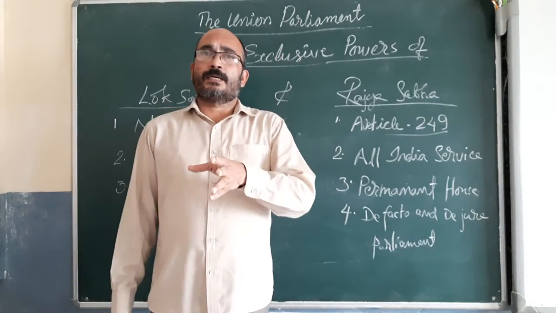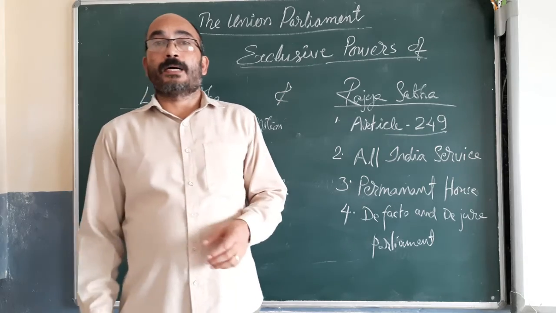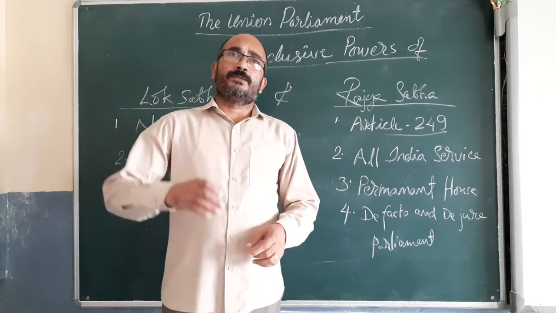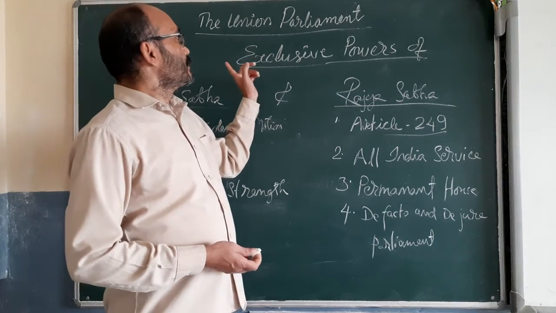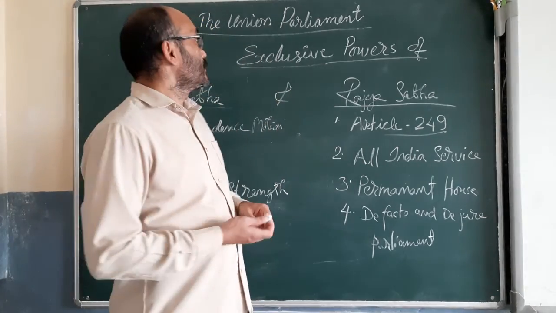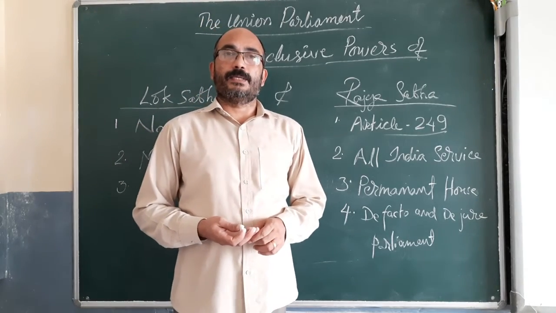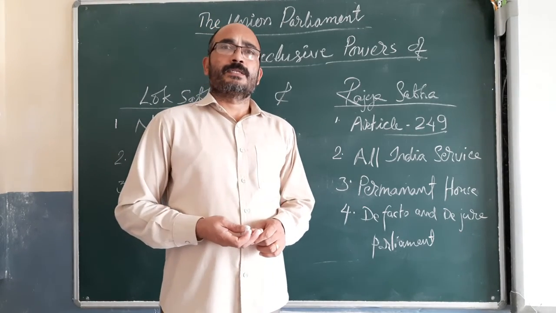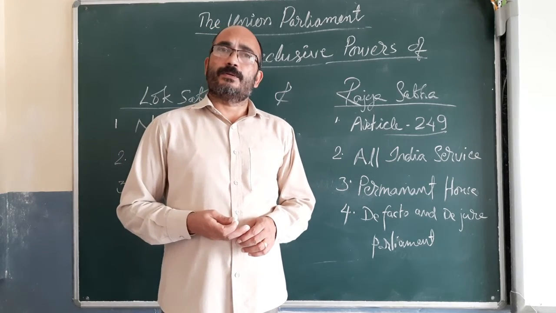Although there are so many other powers of the parliament given, other than the executive powers of the parliament, we need not learn. We need to learn only the executive powers of the parliament.